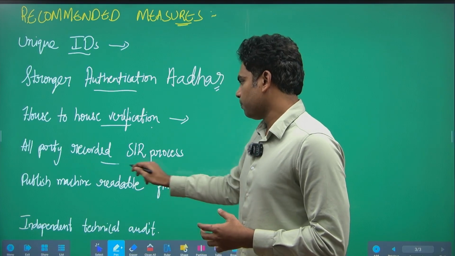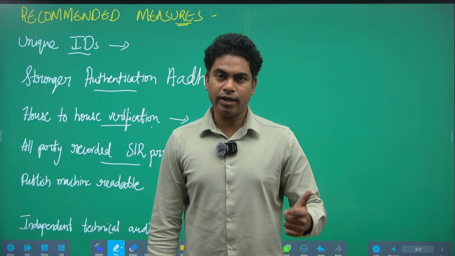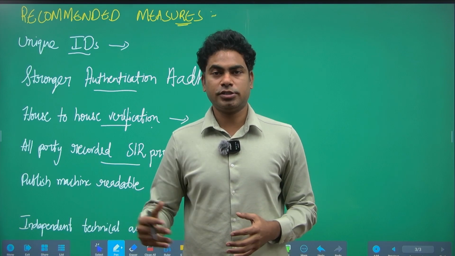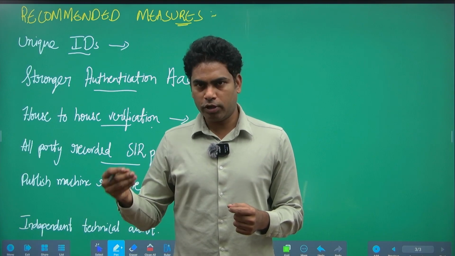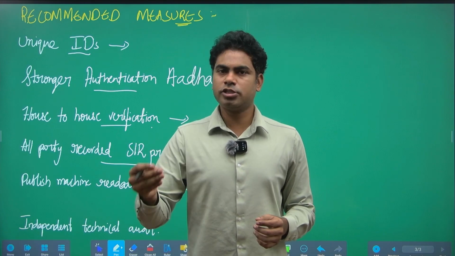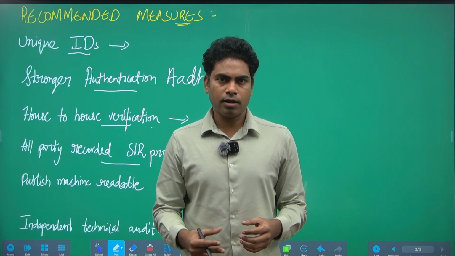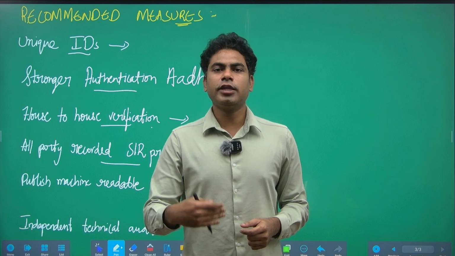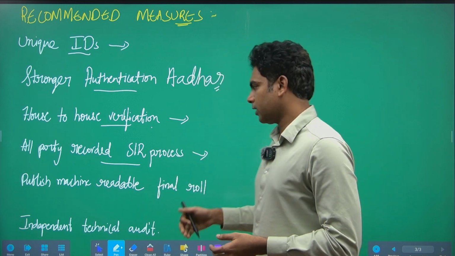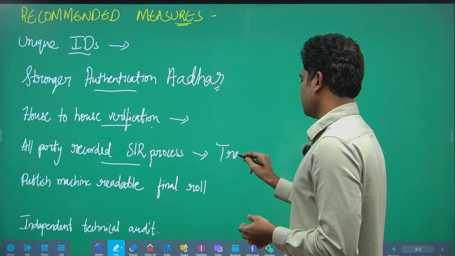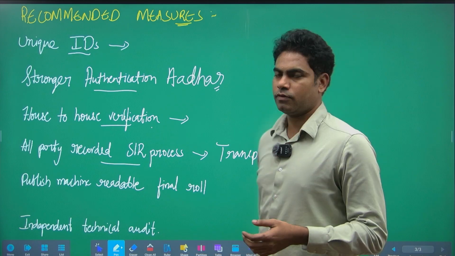Next up, we have to ensure that all parties are considered while deciding the SIR process itself. Right? We have to see that the state head of political parties, all the political parties, the district head, the booth level, etc. In all the processes, all the parties are given equal voice, given equal participation, so that we could conduct the SIR process in a transparent manner, thus raising the trust levels on the election management itself.